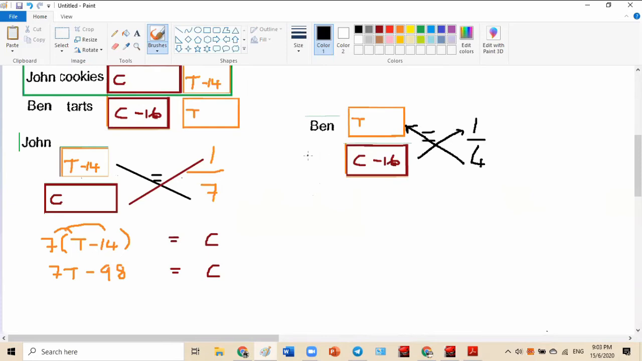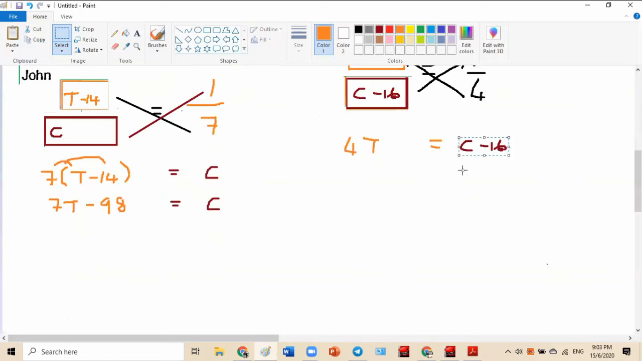So instead of doing that, I say 4 of this is equal to 1 of this. Okay, so what is it? 4t is equal to C minus 16, because 1 times this is this. This is a C, this is a C minus 16. I try to make the C, because if I make the C, it's gone and I'm left with tarts. So if C minus 16 is 4 tarts, C is equal to 4 tarts plus 16. I bring the 16 over. Plus 16 here gets rid of it, plus 16 here is 4 tarts plus 16.